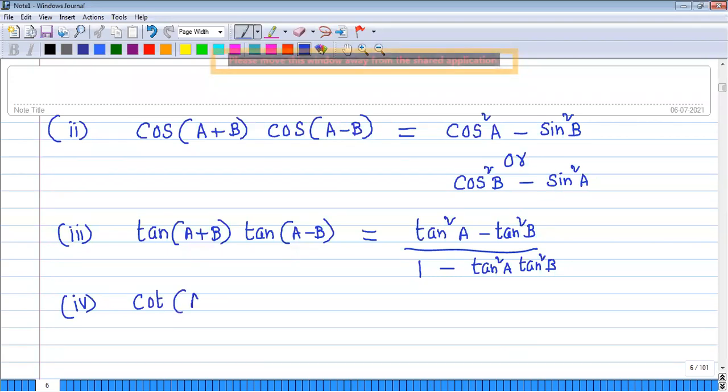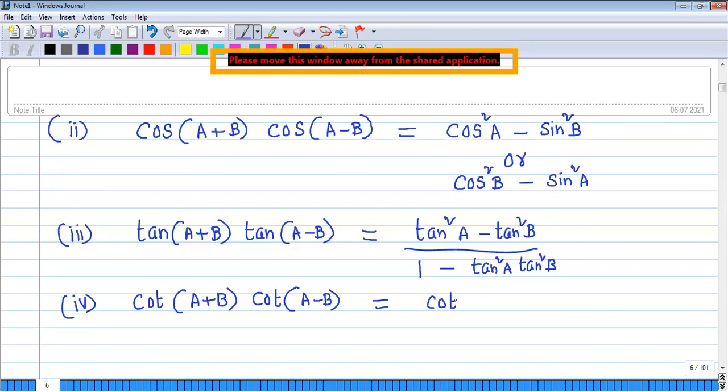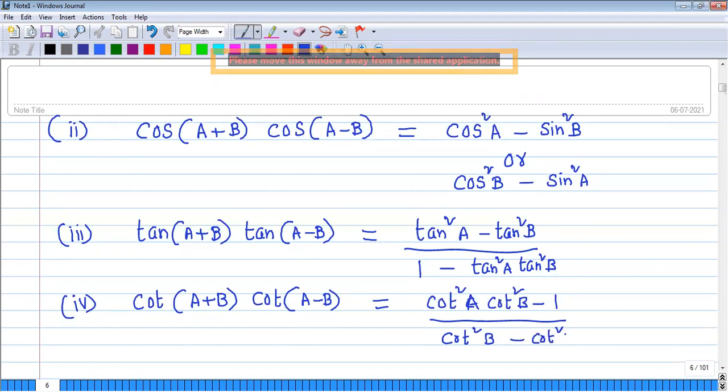Cot of A plus B into cot of A minus B. That's also very simple. That is (cot square A cot square B minus 1) by (cot square B minus cot square A).